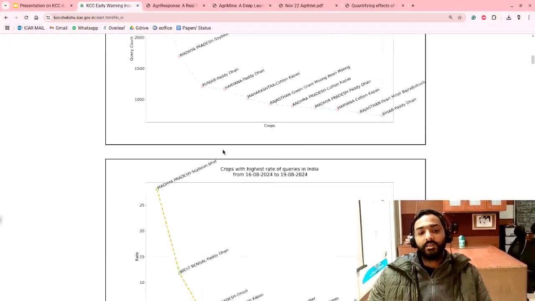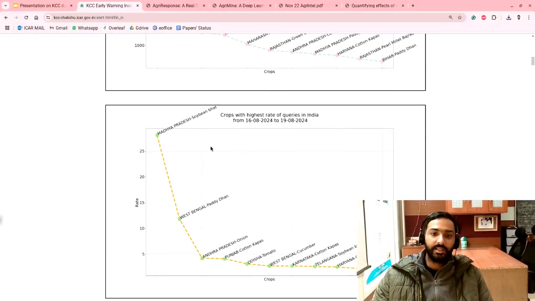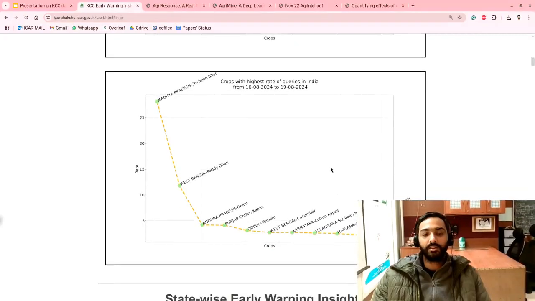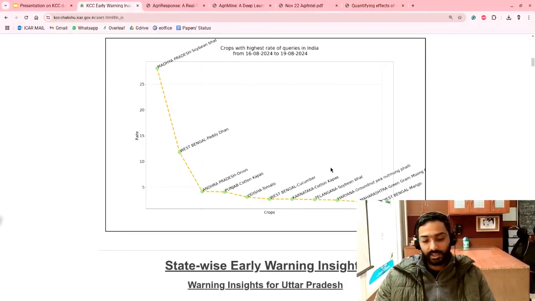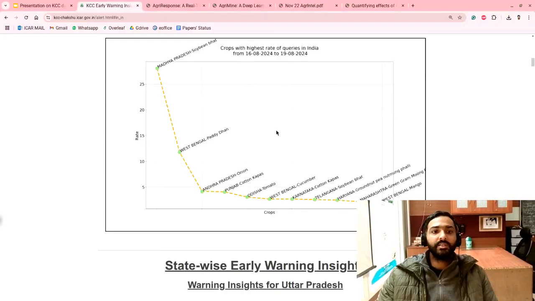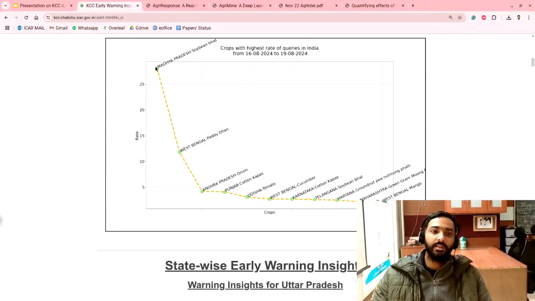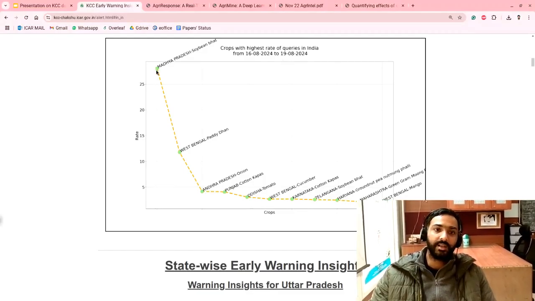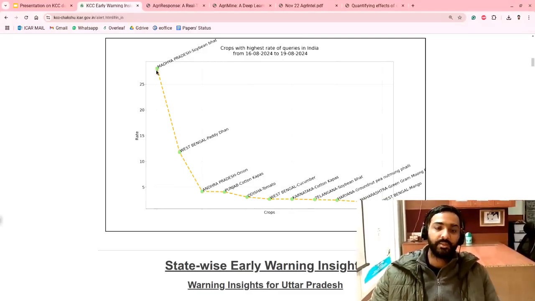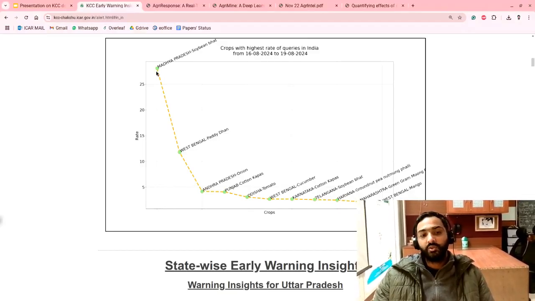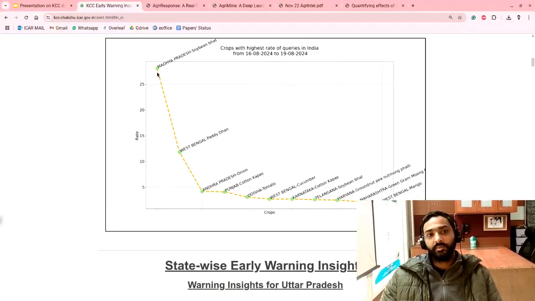The analysis is also given based on the highest rate of queries, meaning the increasing number of queries that we are getting. As we can see in this graph, in this target period, the farmers from Madhya Pradesh state are asking about the soybean crop. This is the most increasing number of query calls.